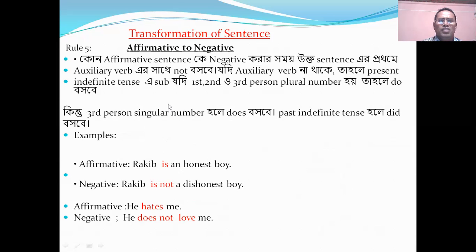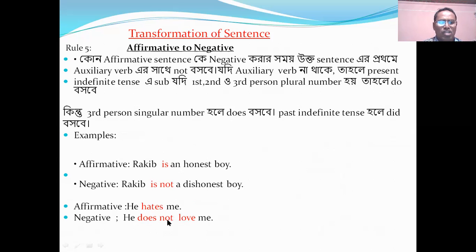In present indefinite tense, if the verb is third person singular number, then we will use does. And in past indefinite tense, we will use did. Rakib is an honest boy. Rakib is not a dishonest boy. Here after is we will use not, and we will change honest into dishonest. In an affirmative sentence, he hates me. If we make it negative, then we have to use does not here, because it is a present indefinite tense sentence.